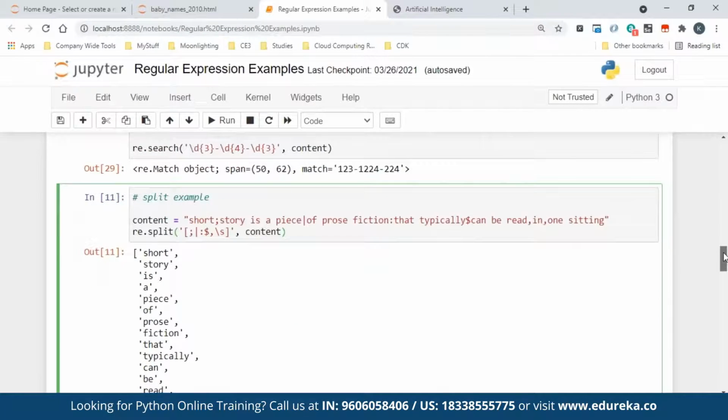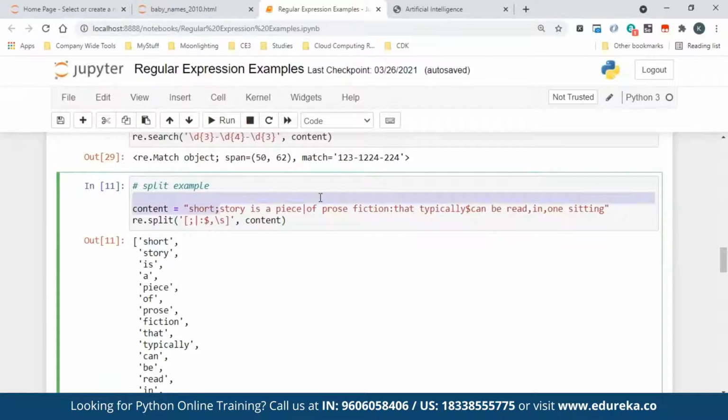Okay. Now how split works is, here you have a string like this, and in that there are different delimiters. Like you have semicolon, you have pipe, you have colon, you have comma, all that. But you want to split with all these different delimiters. Now when you want it like this, if you use general split in Python, it takes only one separator, either semicolon or whatever. So you have to do it step by step.